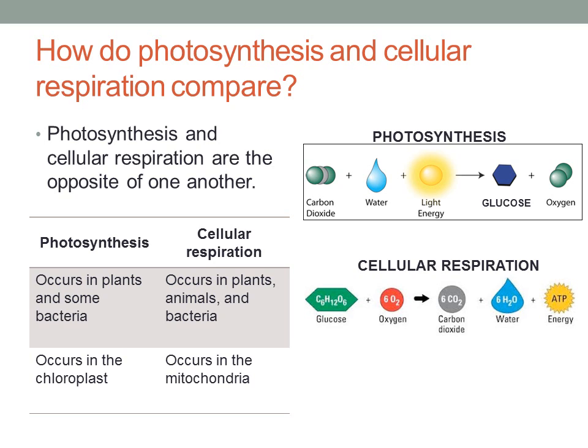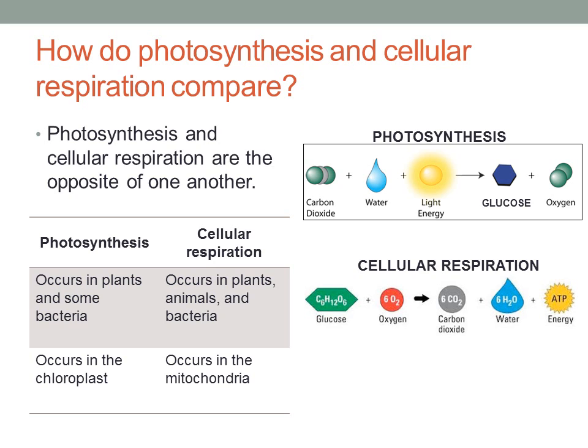So now the next question, how do photosynthesis and cellular respiration compare? If you look at the two equations on the right-hand side, we see that photosynthesis takes carbon dioxide, water, and energy and makes glucose and oxygen, whereas cellular respiration uses glucose and oxygen to make carbon dioxide, water, and energy. So you see that photosynthesis and cellular respiration are actually the opposites of one another. One's ingredients is the other one's products, and vice versa.